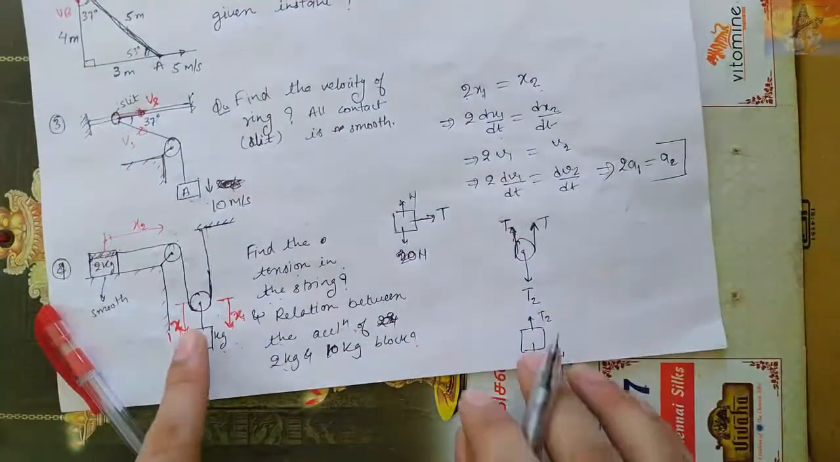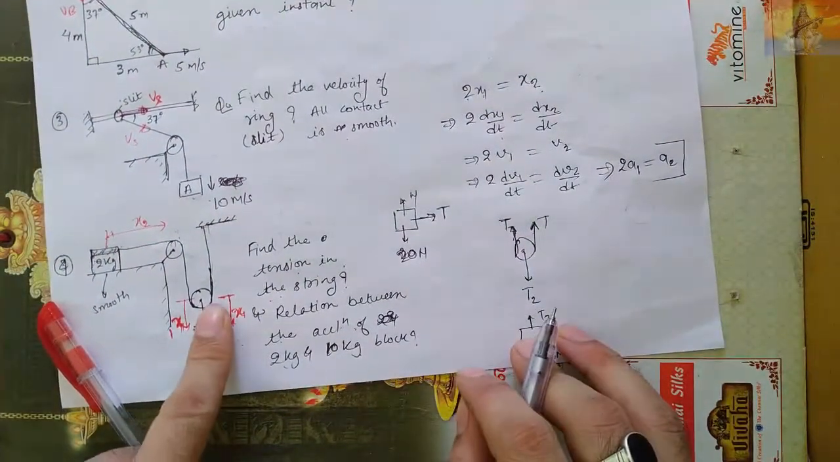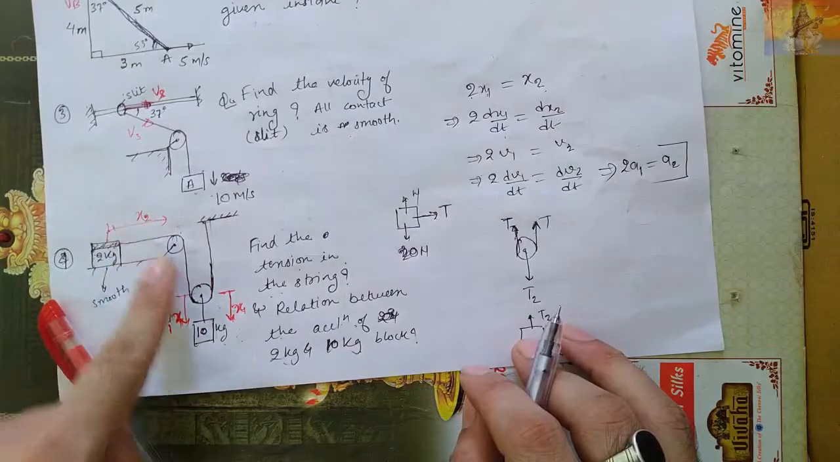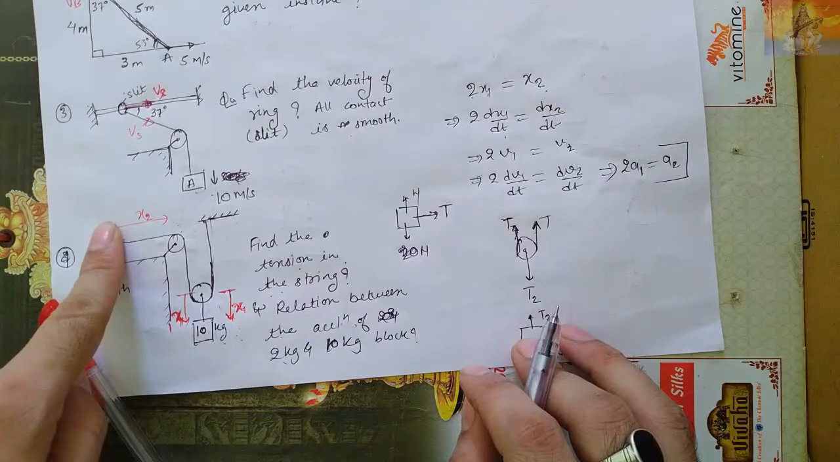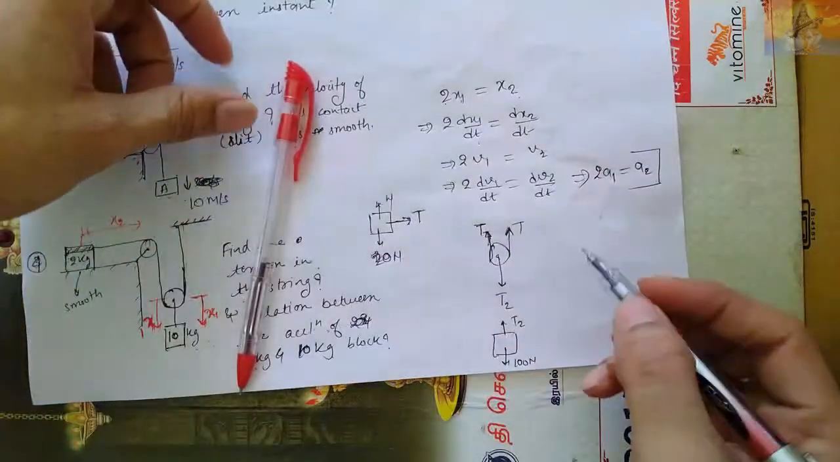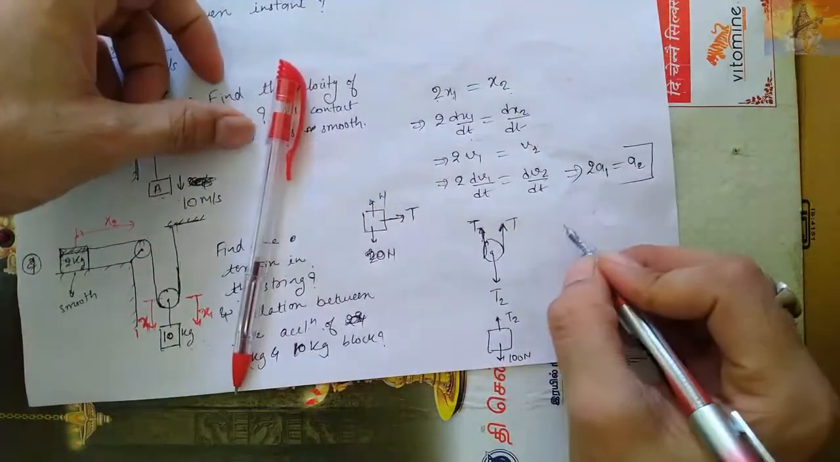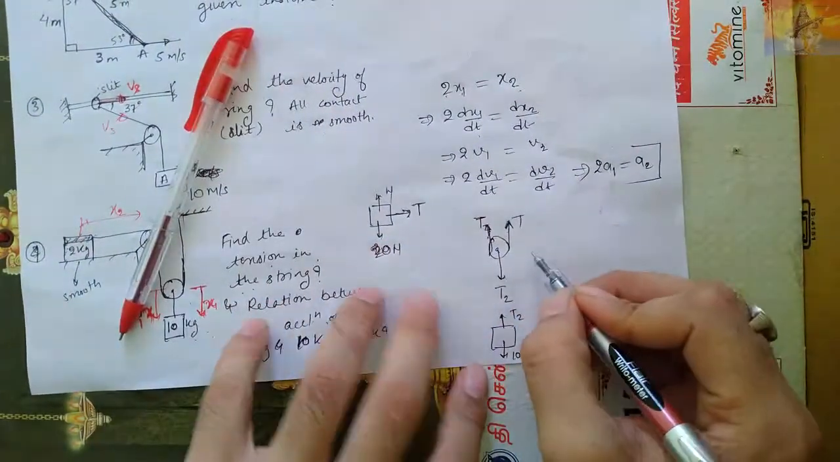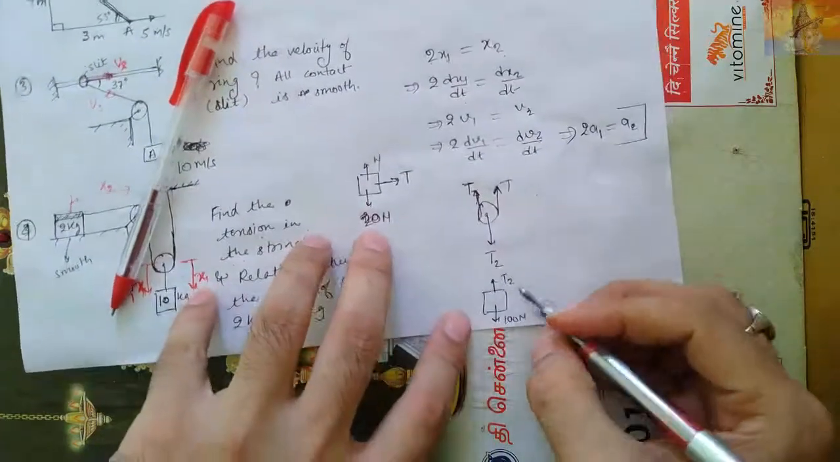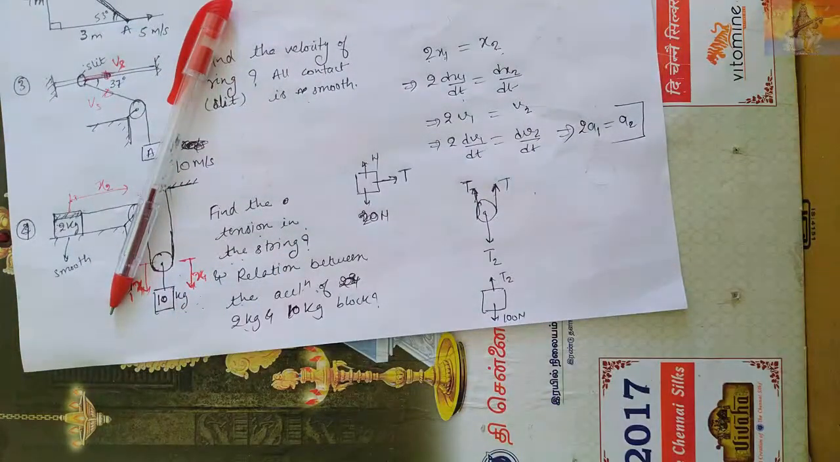Means इसका acceleration जितना भी होगा, इसका acceleration उसका दुगना होगा. If this acceleration is 5 meter per second square, this acceleration will be 10 meter per second square. Okay, so by using this only we will solve this. So let us now say properly here. तो देखो, first of all I will write the equation for this. I will use this page.